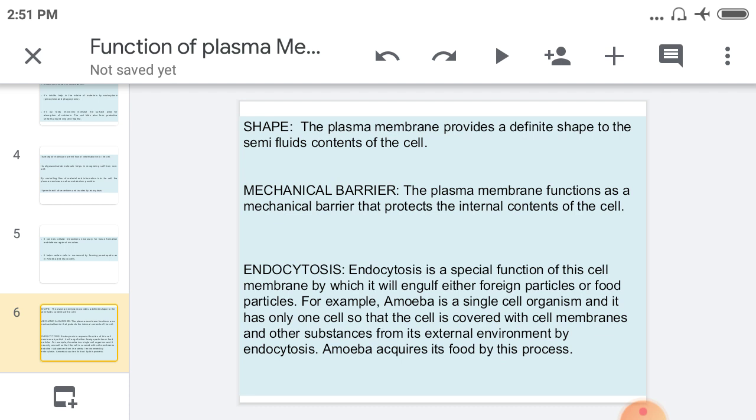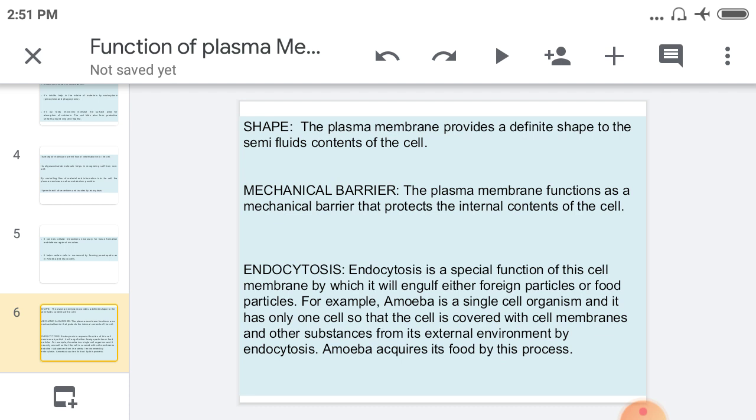The plasma membrane engulfs this material, then pinches off a vesicle from the plasma membrane. This vesicle may be called a pinosome or phagosome, depending on which type of material is present in the vesicle. But this function is possible only with the help of the plasma membrane. Then this vesicle, the pinosome or phagosome, contacts the lysosome, and digestion takes place here.